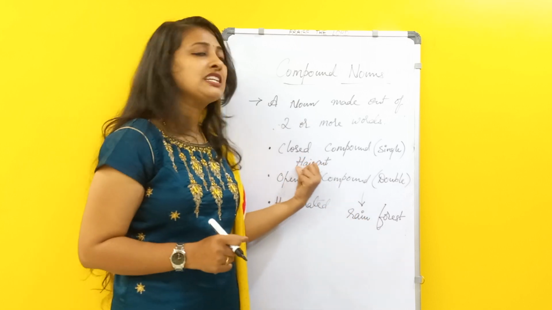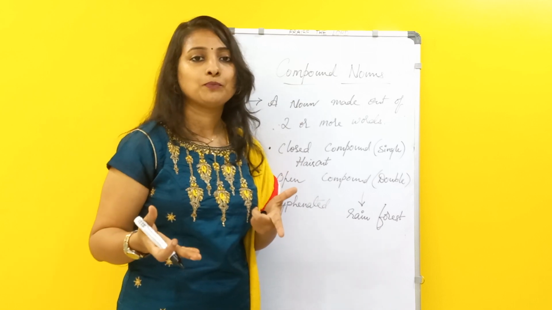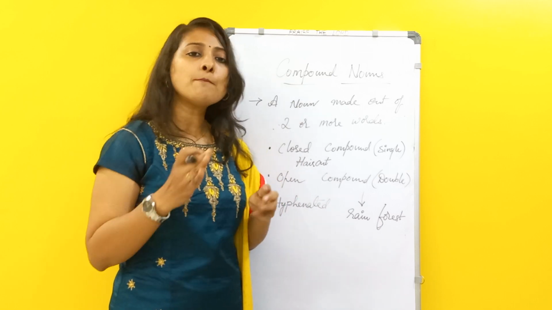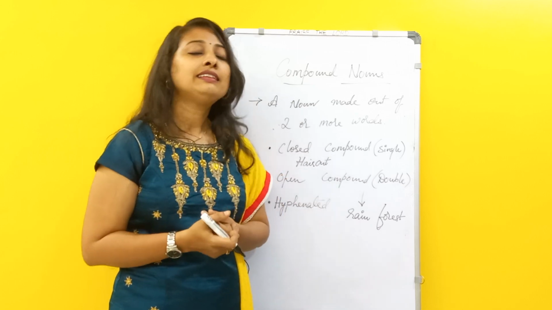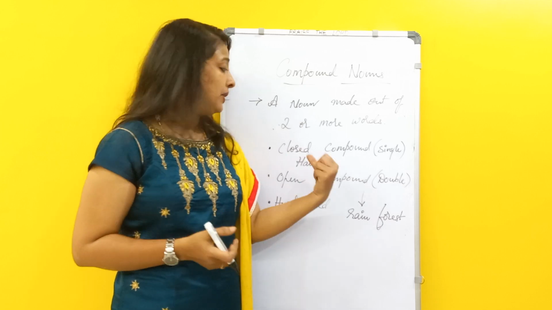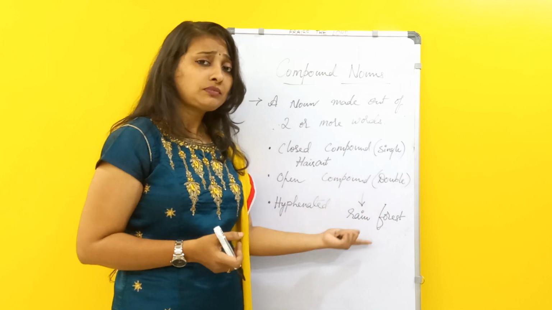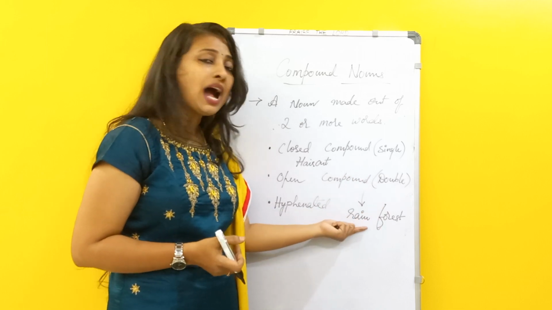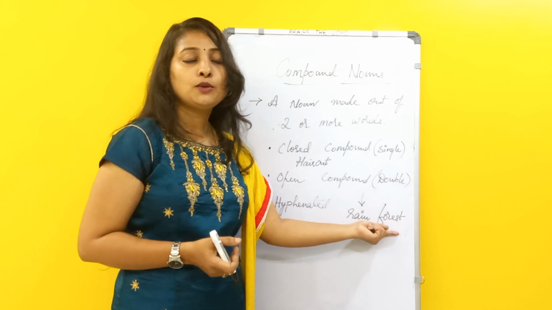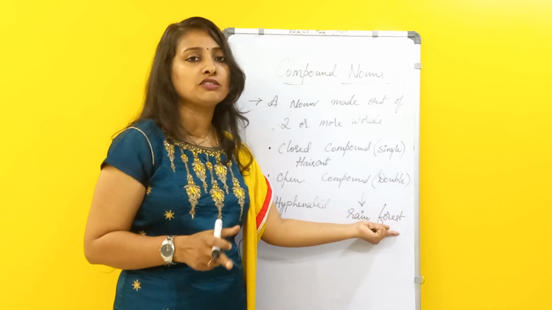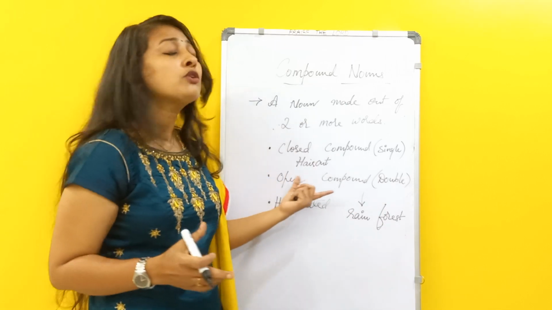For a single compound, it is very easy. If we are saying toothbrush, we will simply make it toothbrushes. The plural is simply formed by adding s or es, depending upon the respective rule. But coming to an open compound, you can't add s to the rain. You have to add s to the forest. You'll be saying rainforests. You won't be saying rains forest. You have to see which will be plural. So that is about open compounds.